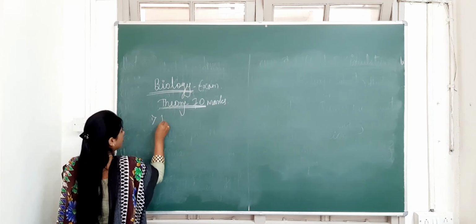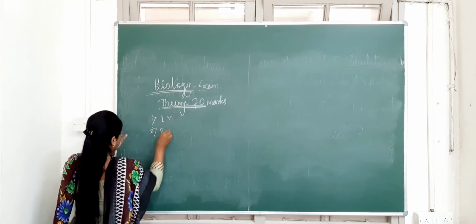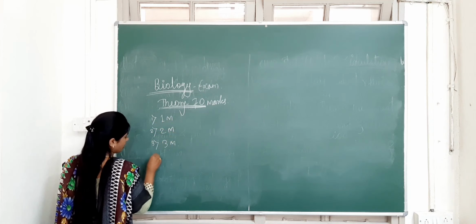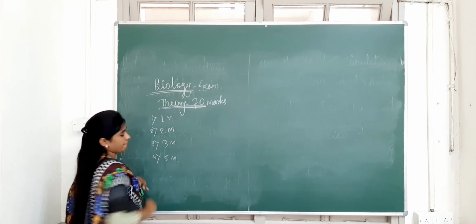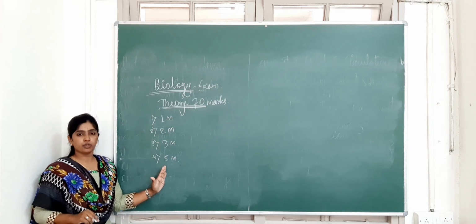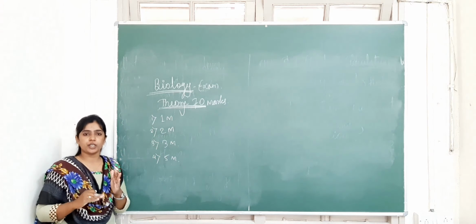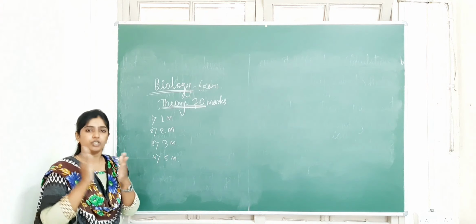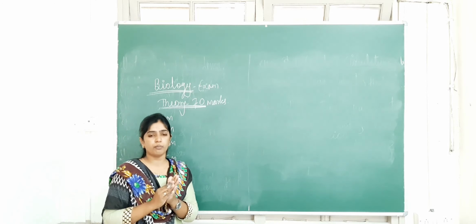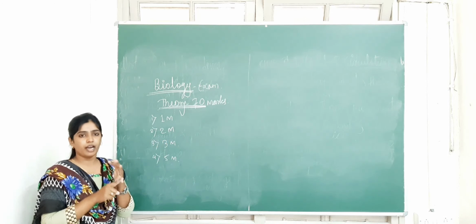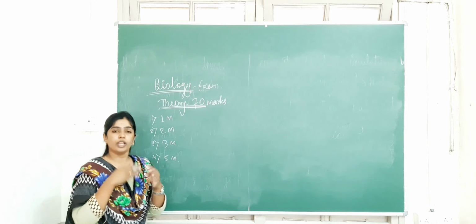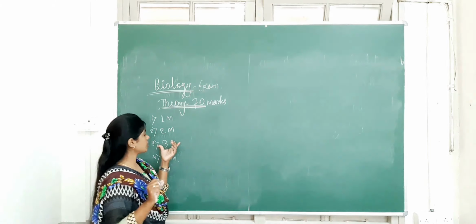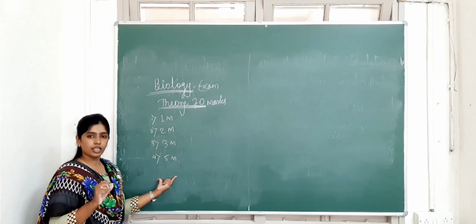It is framed in 1 mark questions, 2 mark, 3 mark and lastly 5 marks questions. So this is framed according to these marks. Whenever we teach you a particular topic, at that time we will tell you which is the important point and which is not, and which is important for 1 mark, 2 mark, 3 mark, 5 marks. Whenever we tell that, you have to note down in your book the important concept for the particular marks.